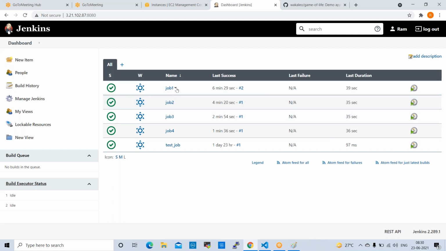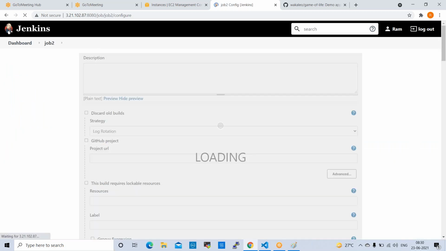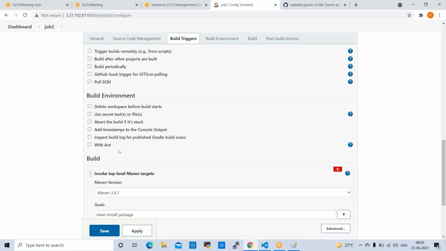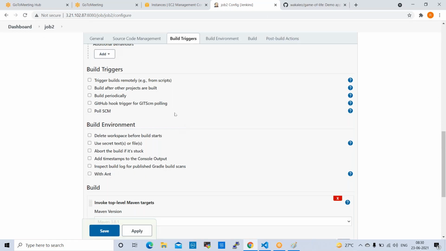Now, open job 1 config. Job 1 not required, no need to put anything here. Open job 2 configure. Click on this job 2 configure. Here we need to go to build triggers. So one tab is there, build triggers. Click on this. Okay, so here in build trigger we have second option, which is build after other projects are built. One option is there, right? You can select this.